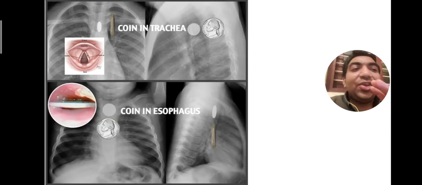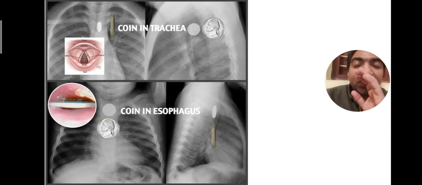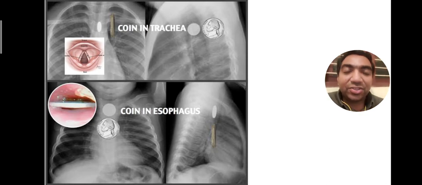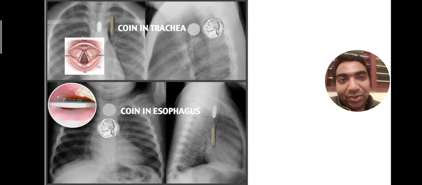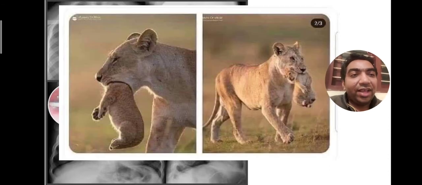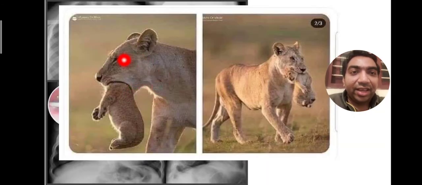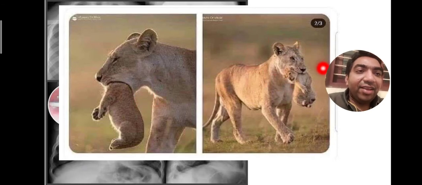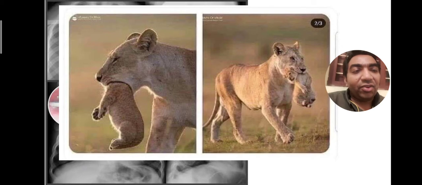Whenever you have a foreign body, you should take both an anteroposterior view and a lateral view to make sure of the position of the coin or foreign body. That is the importance of the lateral view in case of a foreign body. Here we have a very demonic mother eating the child, and here we have a very loving mother. That is the importance of the two views.